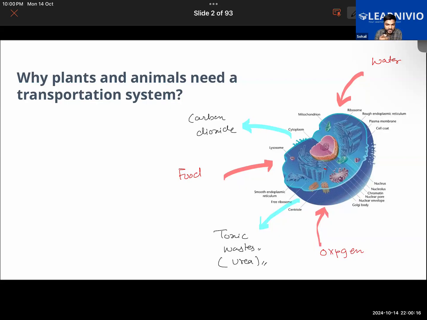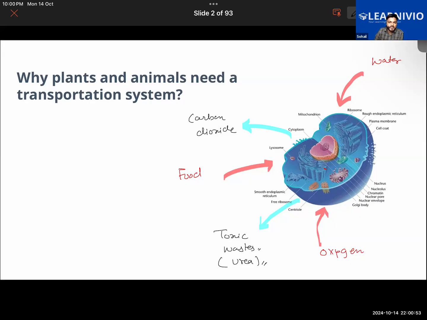The main thing is the function here, as you have mentioned. So the different required elements like food, water, and oxygen need to be delivered to different cells in the body, to different parts of the body, so that they will be able to function properly. A well-developed transportation system is required. That is the answer to the question here. That's why we need a transportation system in our body. Got this now?